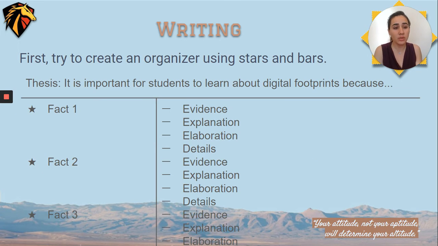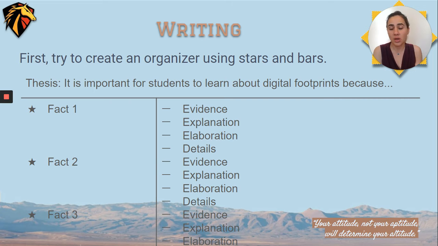So we need to make sure that you hit every part of that question. First, let's try and create an organizer using stars and bars. So you can write this on binder paper, or you can just do this digitally, or you can skip this step altogether. But this is a great way to organize your ideas before you go writing a full paragraph or a full essay. So on the top of your T chart, you should write your thesis statement. So this should be the final draft of your thesis statement. Hopefully you've revised it enough times. You're happy with what it looks like.